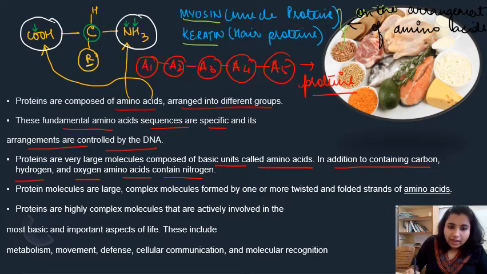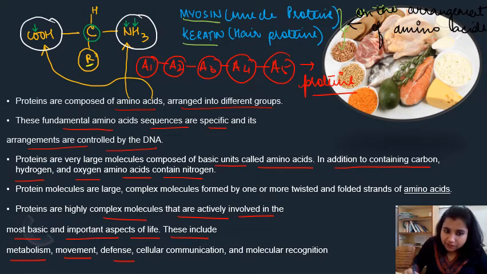Proteins are highly complex molecules that are actively involved in the most basic and important aspects of life. This includes metabolism, movement, defense, cellular communication and molecular recognition. This is the function of protein, you can say. They play a very great role in maintaining metabolism.